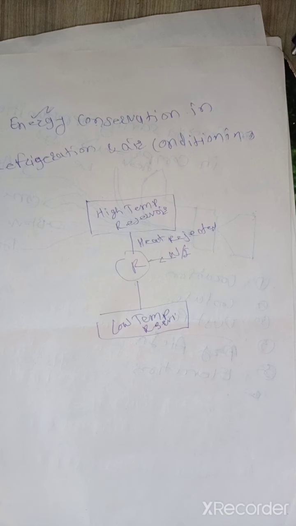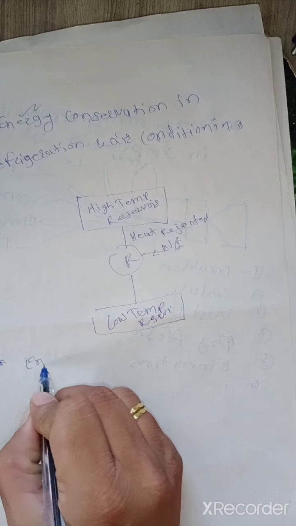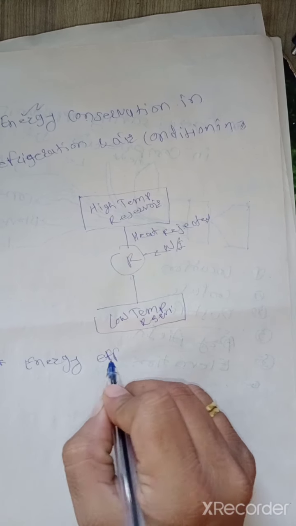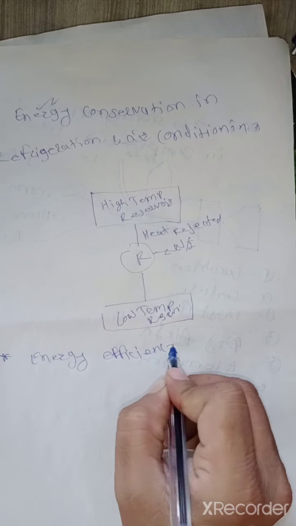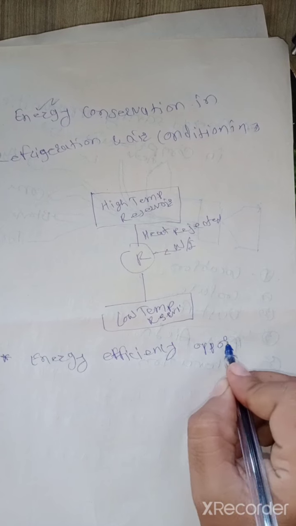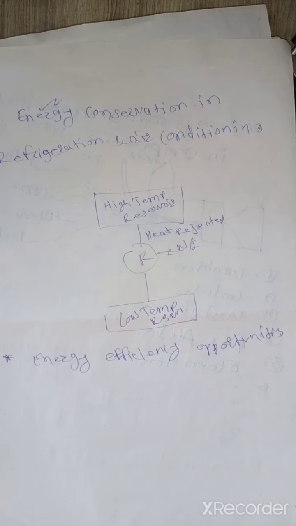So, energy efficiency opportunities in air conditioning. In the last lecture, we discussed the air compressor.